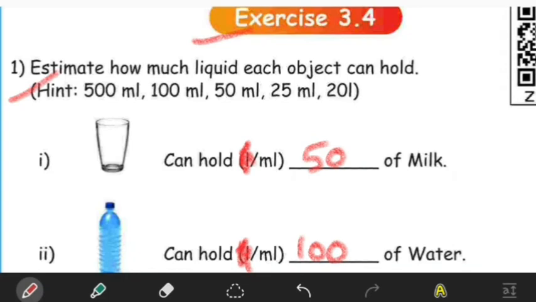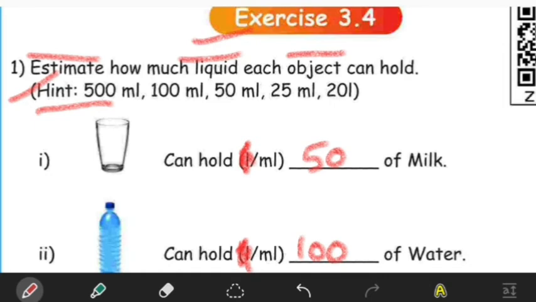Here estimate how much liquid each object can hold. That means calculate how much liquid each object can hold. For example, hints are given here: 500 milliliter, 100 milliliter, and so on. Just observe the object and try to fill it.